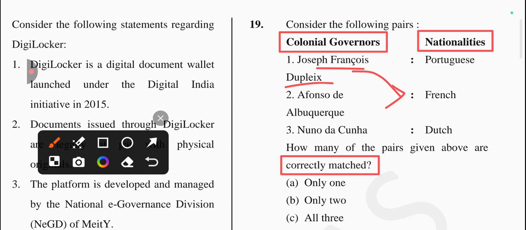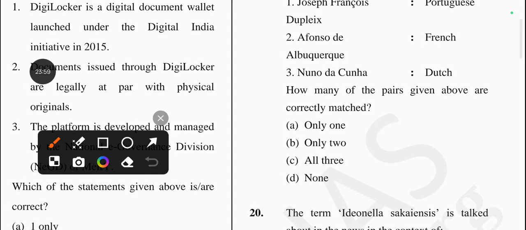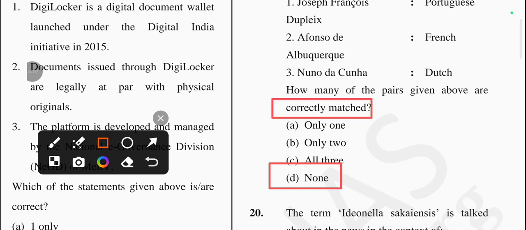Next is Afonso de Albuquerque, who is related to the Portuguese, and Nuno da Cunha is also related to the Portuguese. So all three pairs are incorrectly matched. So the answer will be option D, none of the above is correctly matched. Okay, because it asks about the correctly matched and all are incorrectly matched.